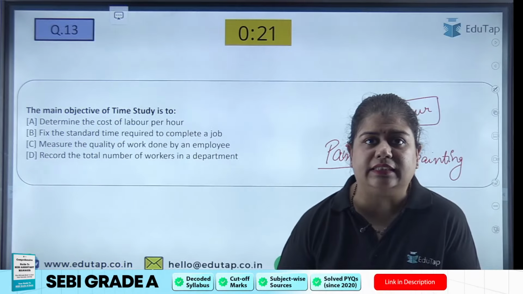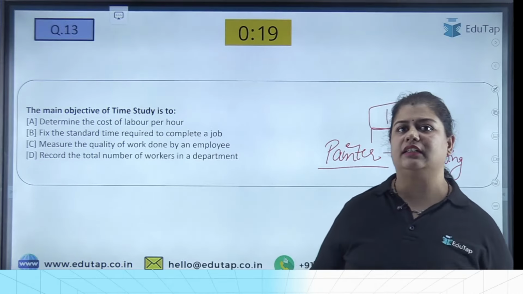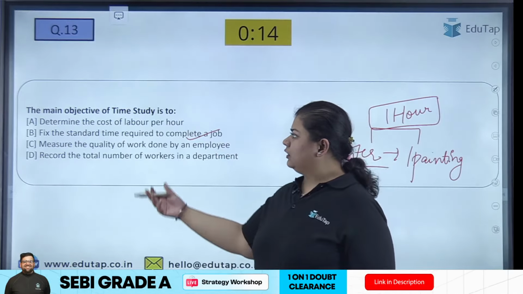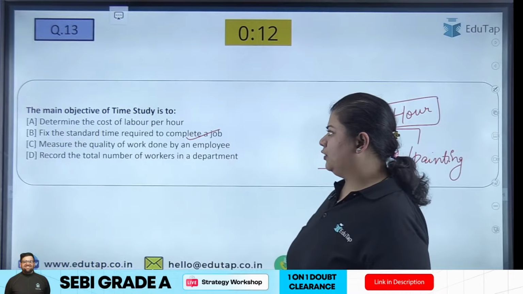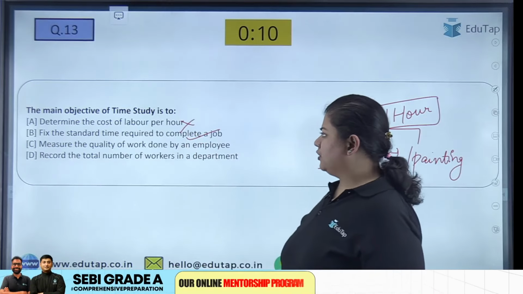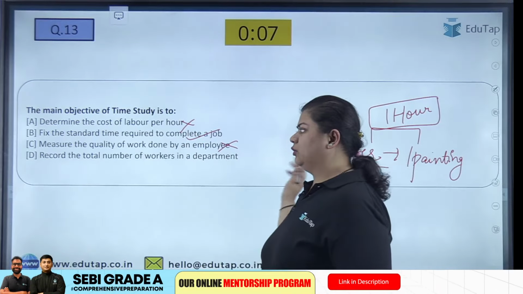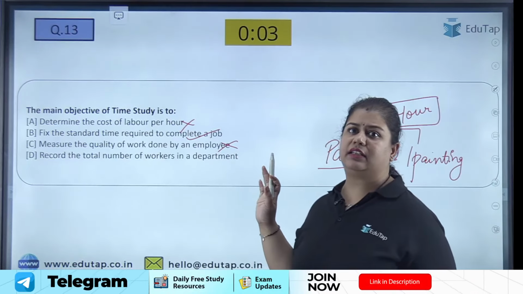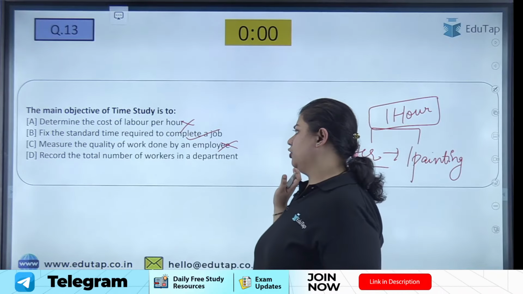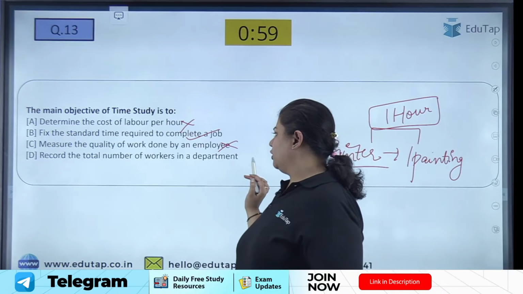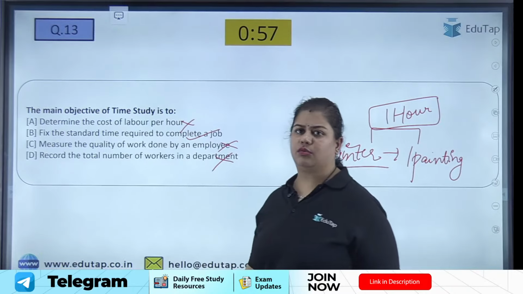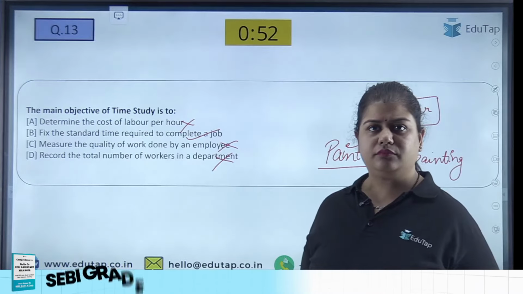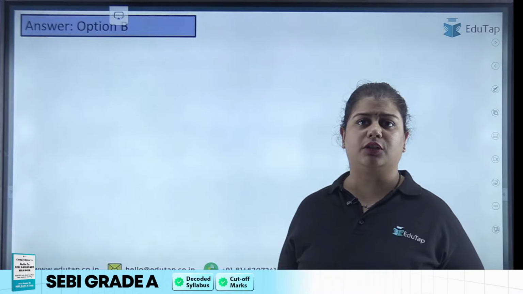Very good. 13th is the option B, fixing the standard time to complete a job, right? Now in A, determining the cost of labor, no, cost is not considered. Measure the quality of work done, again no. I don't consider how he has painted. I have to just see whether he has painted in 1 hour or not. Then record the total number of workers in a department, again no. Here I am just focusing on the time, right? Moving ahead, this was my time study.